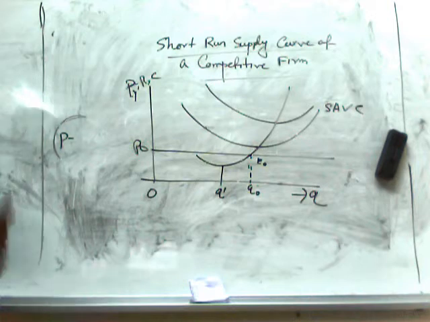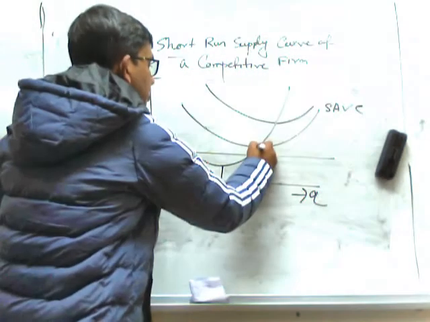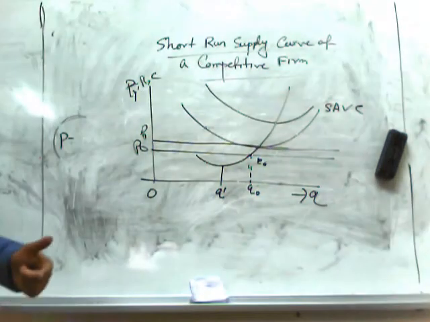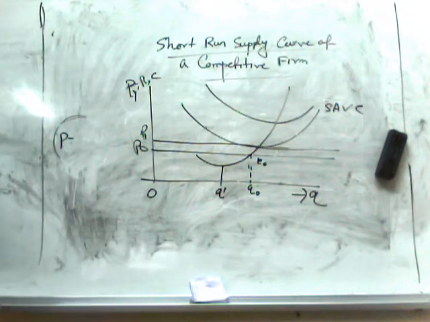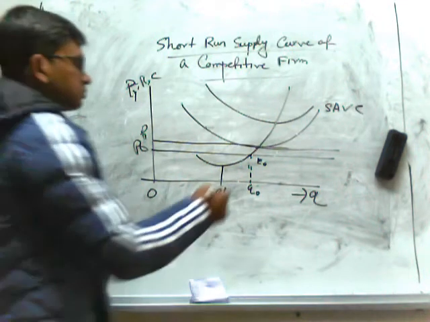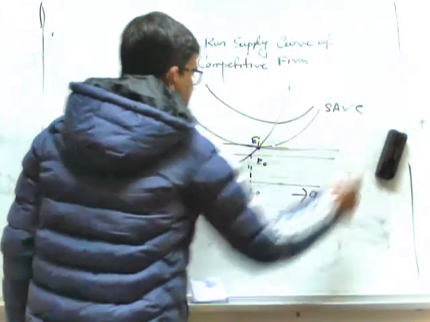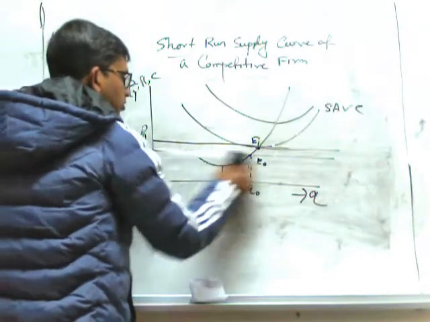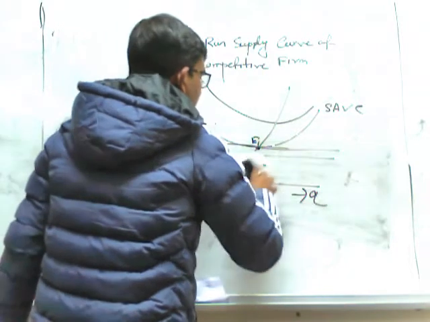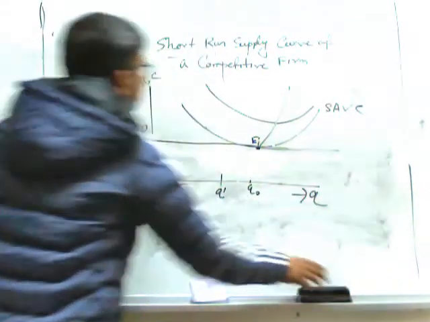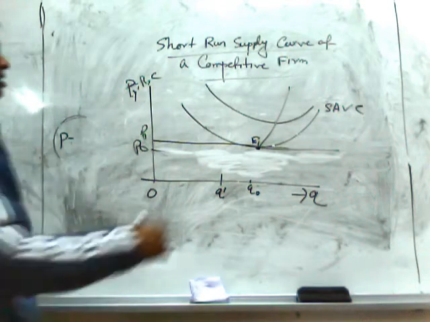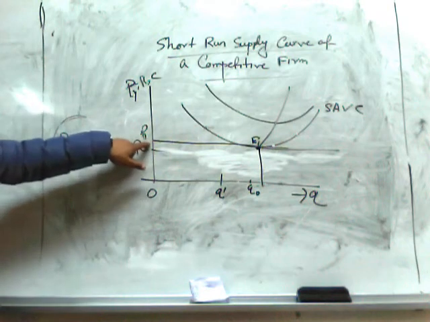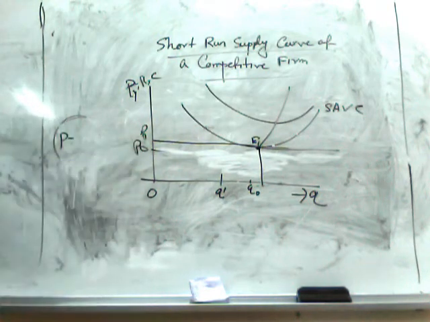The answer is no. Because if price falls below OP1, the firm will leave the market, because point E1 is the shutdown point of the firm. So in the short run, there will be no supply curve below point E1. If the price is below OP1, the supply of the firm will be 0.